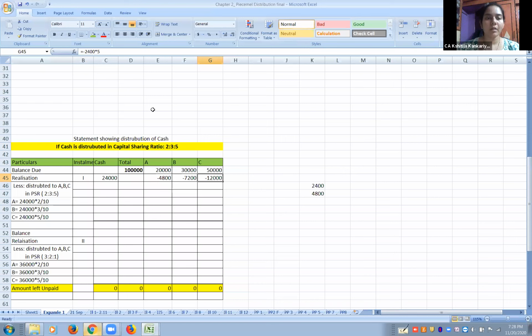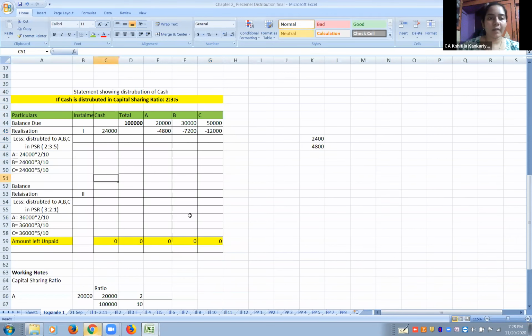So find out the balance. Total minus 24,000. The balance is going to reduce, and the cash is also reducing entirely by 24,000. So the balance due is 0. 76,000, then 15,200, 22,800, and 38,000. Then again, the first money is over.